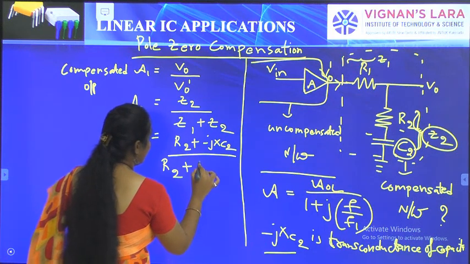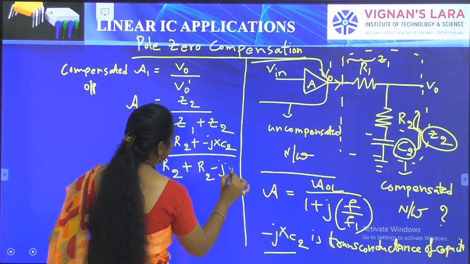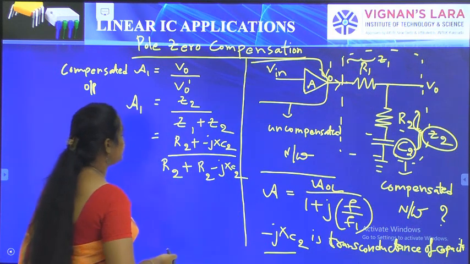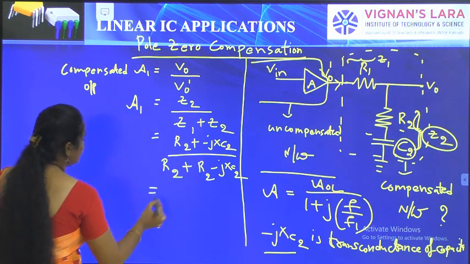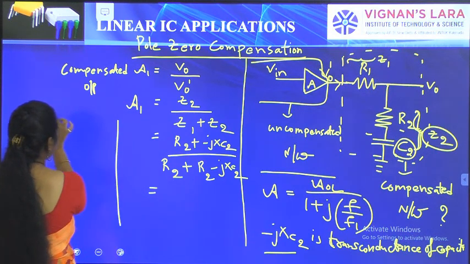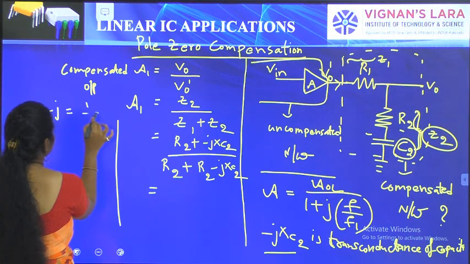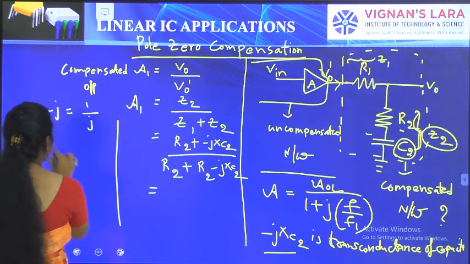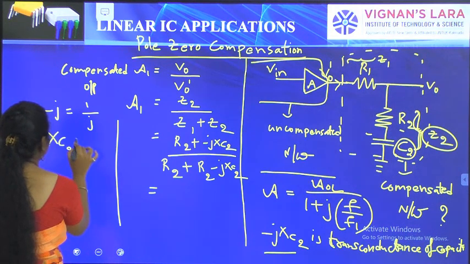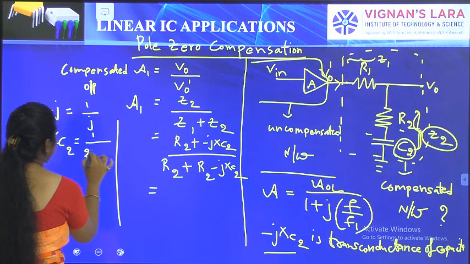So R2 minus JXC2. You already know that in place of minus J you can write 1 by J. The formula for XC2 is 1 by 2 pi FC.